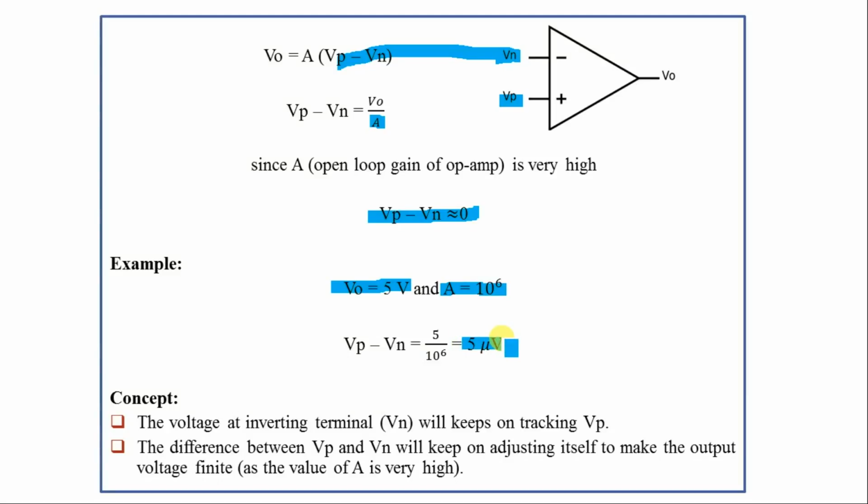So the real concept of the virtual short is that because the gain of the op-amp is very high, the difference between these two terminals is not actually 0 but close to 0. It's a microvolt. In reality, the voltage at the negative terminal keeps on tracking the voltage at the positive terminal, and this difference keeps adjusting itself to make the output finite. It was also asked what the actual difference between them is. Nobody can tell the actual difference. It really depends on the value of the output and the gain.